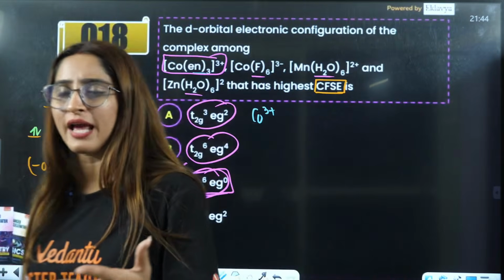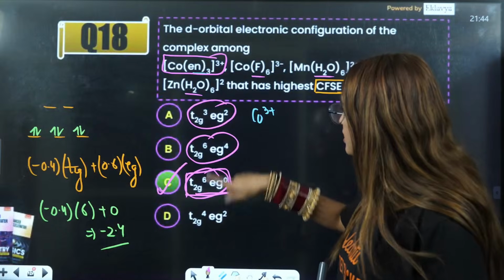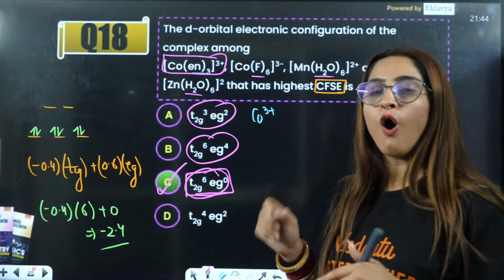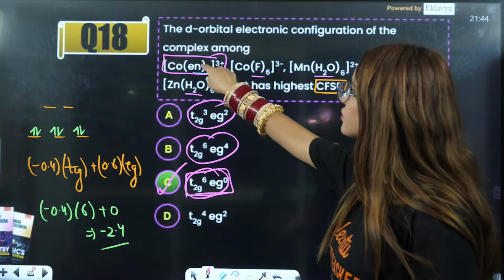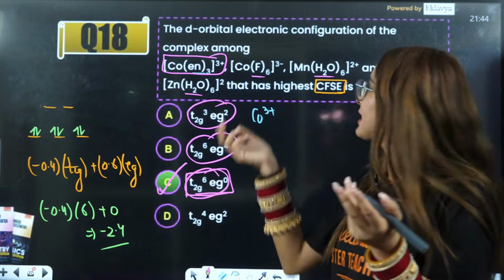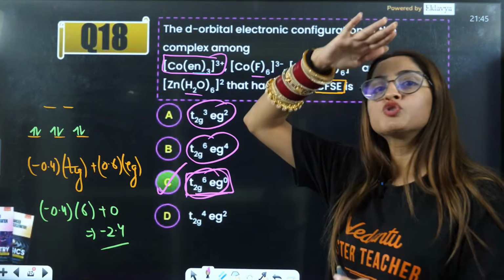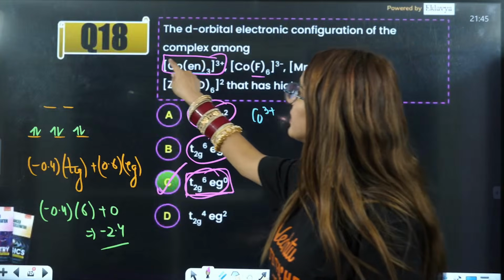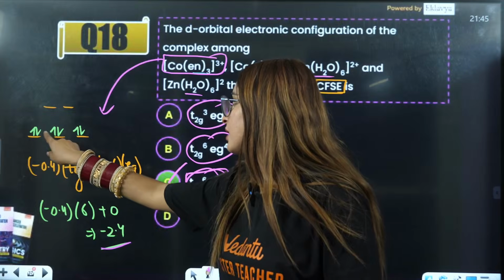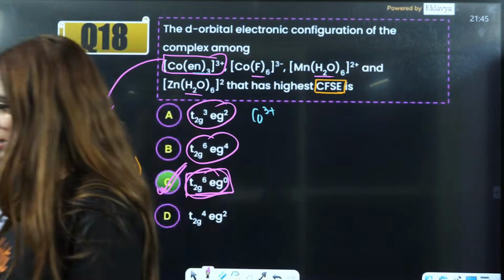So you can answer this question in these 3 ways. One shortcut is to directly see the value of delta, or directly say that out of these, only this one seems to have a better splitting effect as compared to fluorine and water. So it is going to cause more splitting. You can calculate the value here, that means you have t2g 6 and eg 0. So the answer is C.